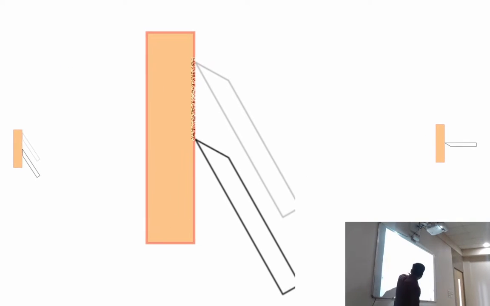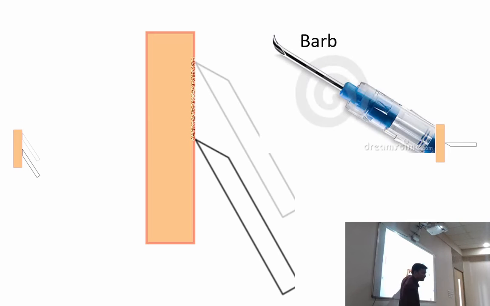If we approach the periosteum keeping the bevel away from the bone, the tip directly engages the periosteum and will tear it. That is one thing. Second, the needle might get bent. When we inserted the needle, we tore the periosteum, the patient had pain, and the needle got bent. It is called a barb. Now when you withdraw it, it is going to engage the soft tissue while coming out and tear it. Because of that also, the patient will have pain while withdrawal. So if we keep the bevel away from the bone, the patient will have pain at two instances: when we contact the bone and while we withdraw.